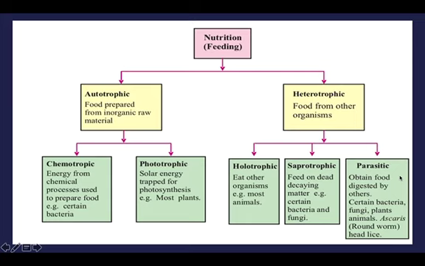For example, ascaris, roundworm, and head lice, that we have on the head. So that's called head lice. They live on other living organisms, and they take their energy from their food. So this is a flow chart that they have made based on the classification of living organisms based on nutrition.